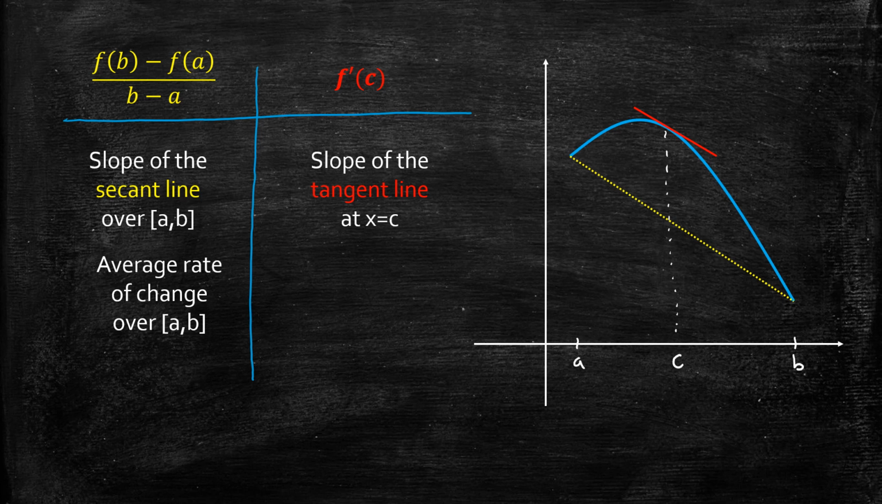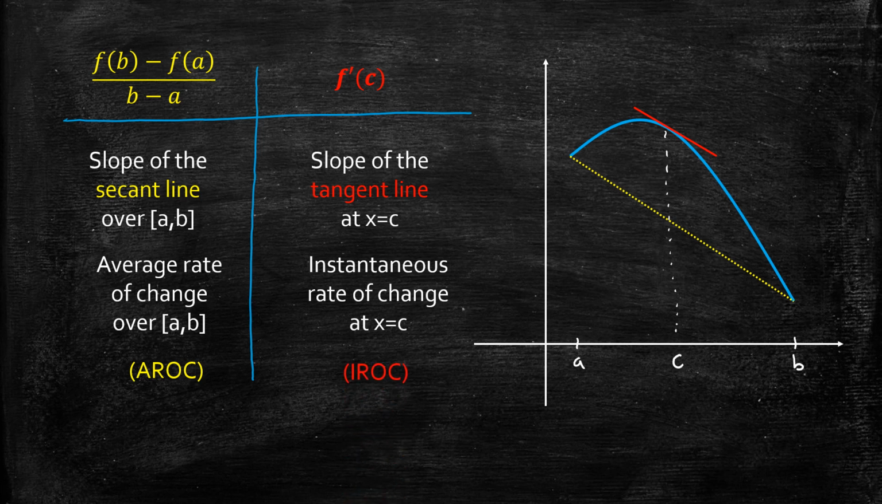And the slope of the tangent line at x equals c, again referring back to our original example, is really the instantaneous rate of change of f at x equals c. So that was our instantaneous velocity, whereas the secant line represented our average velocity. And moving forward, just so we don't have to say all these words, we're going to refer to average rate of change as AROC and instantaneous rate of change as IROC, just so we don't have to keep writing all that out.